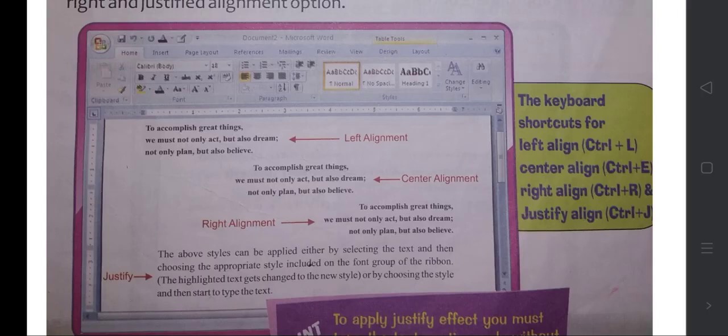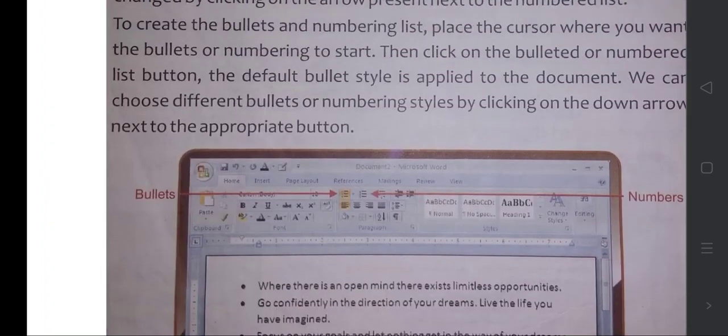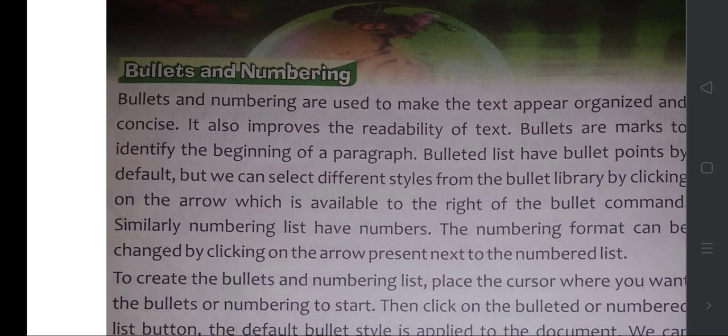Usually we prefer justify alignment only, so that the document looks neat and clean.